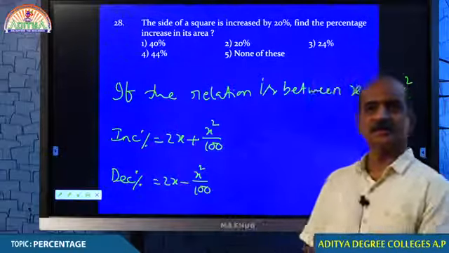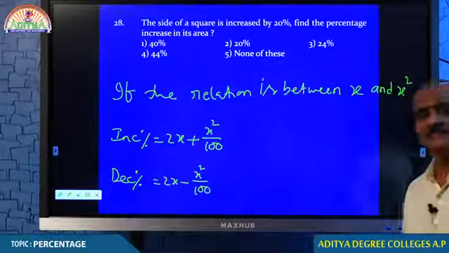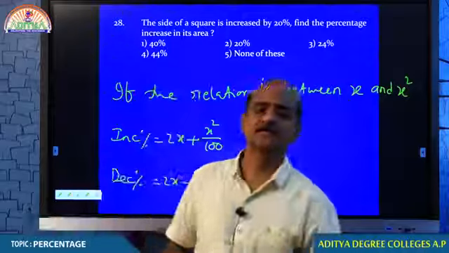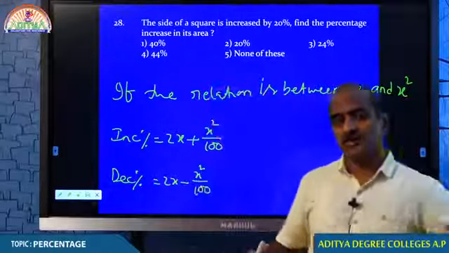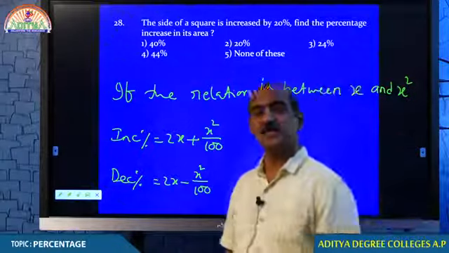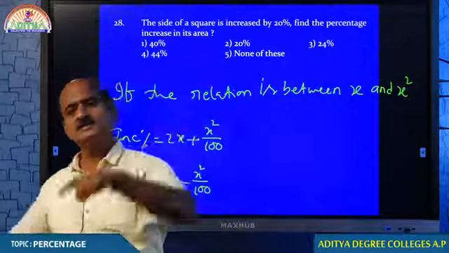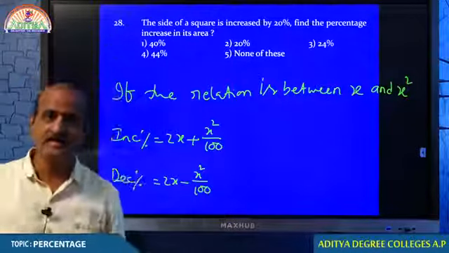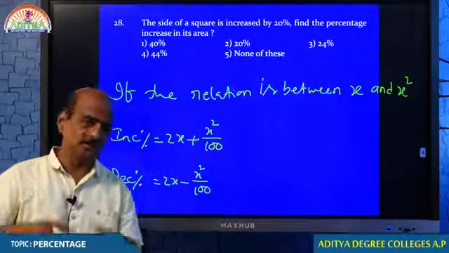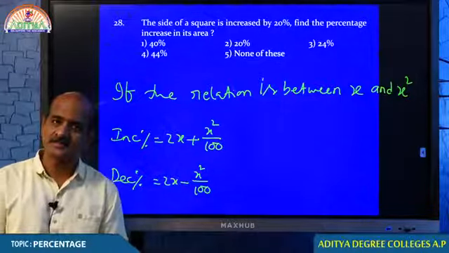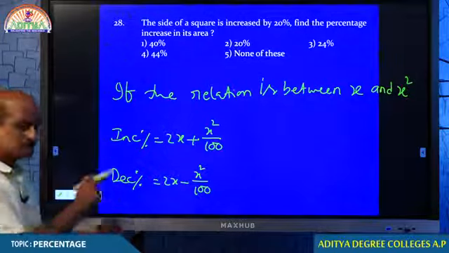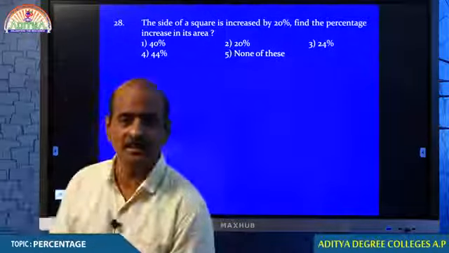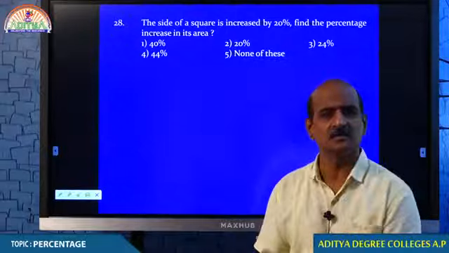If the relation is between x and x square, remember, side increases, area increases. Side decreases, area decreases. So the earlier formulas are not applicable in this particular question. Those formulas are for one increasing and the other decreasing. But here, both increase. If side increases, does area decrease? No, area also increases. You understand, students? These two formulas we will be using. Right now, you just note down the formulas, and in coming days, we will be discussing why this formula.